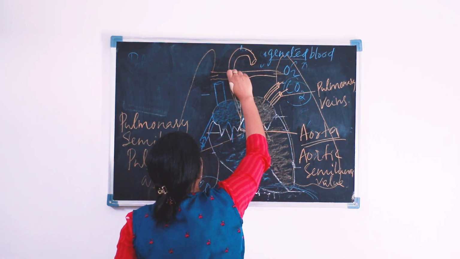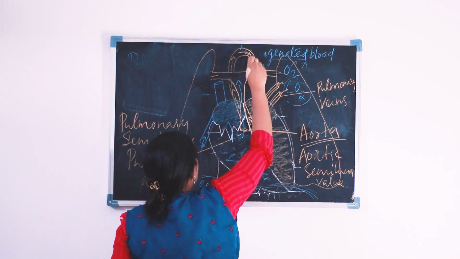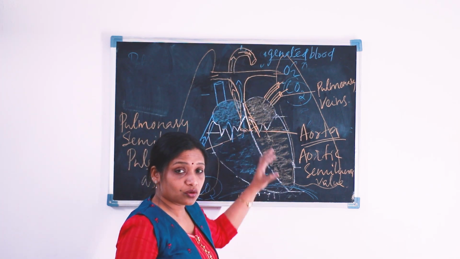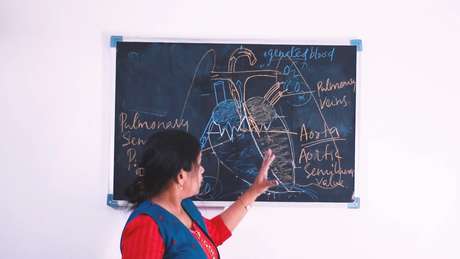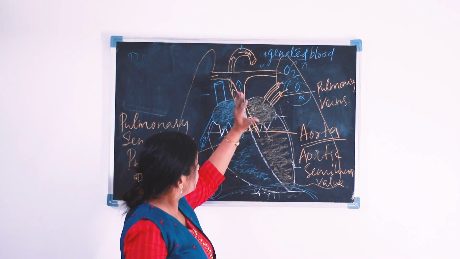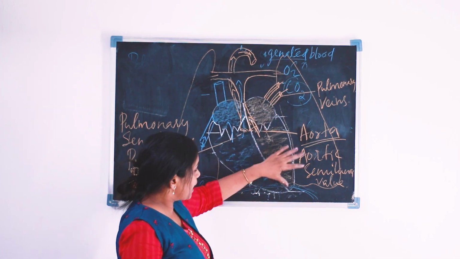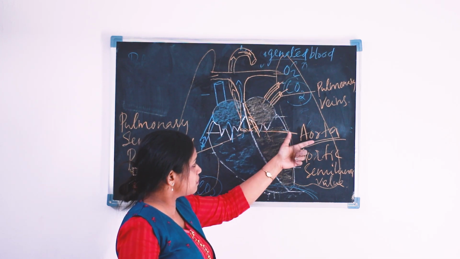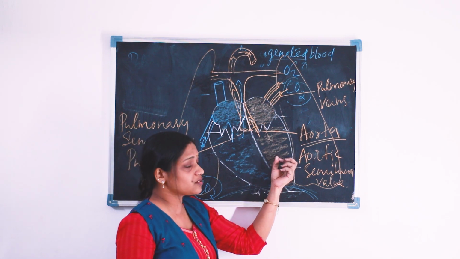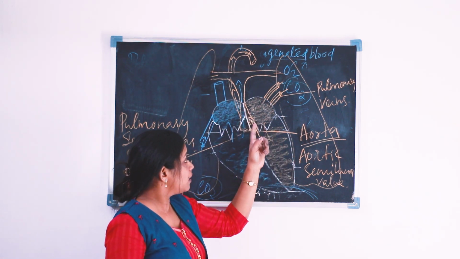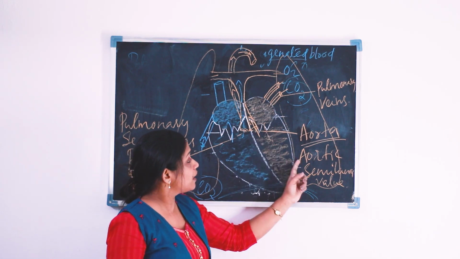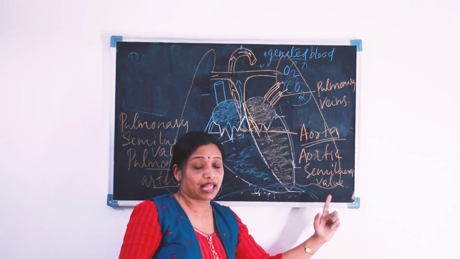It goes to different parts of the body through branches of the aorta. So the aorta is a major blood vessel, the artery that arises from the left ventricle, and the valve which separates the aorta from the left ventricle is the aortic semilunar valve.